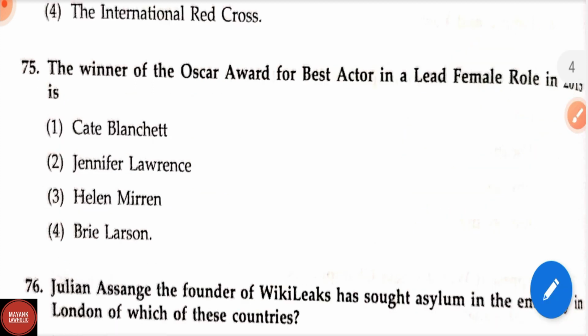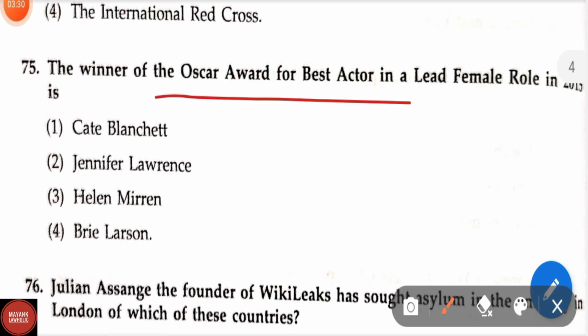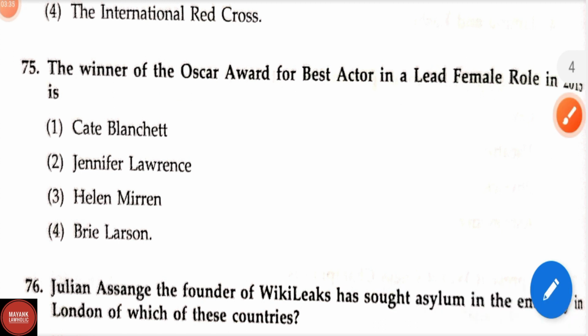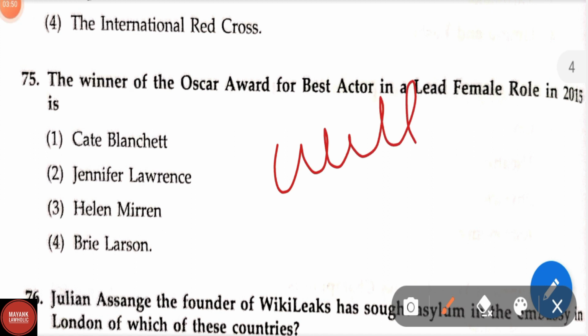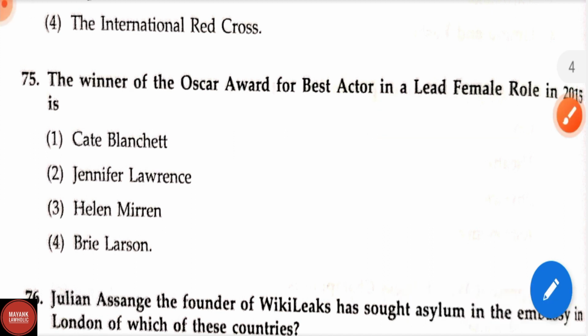Question number 75. The winner of Oscar Award for the Best Actor and Lead Female Role in. This question is also related to current affairs. Oscar 2022, that is 94th Academy Awards. Best Picture was CODA. In the category of Best Actor, Will Smith got the Oscar. And Best Actress is Jessica Chastain. And Best Original Song which got the Oscar is No Time to Die.